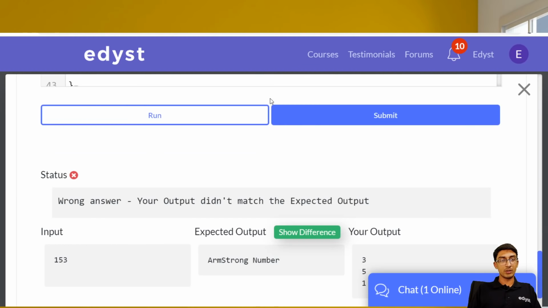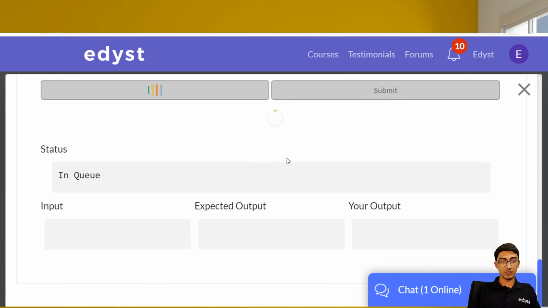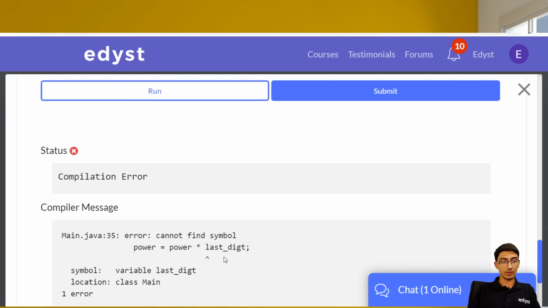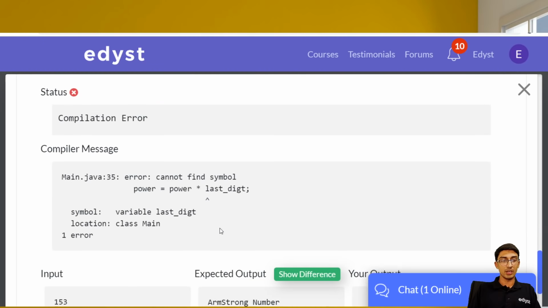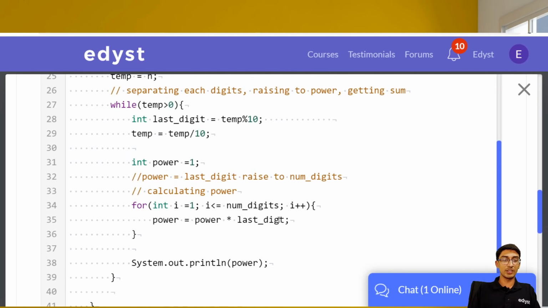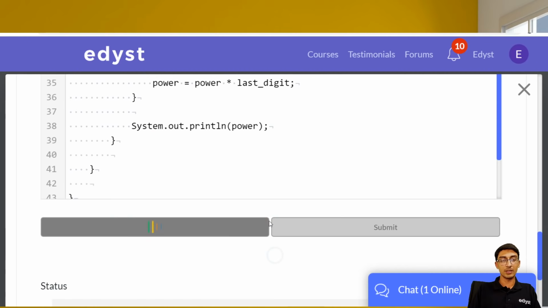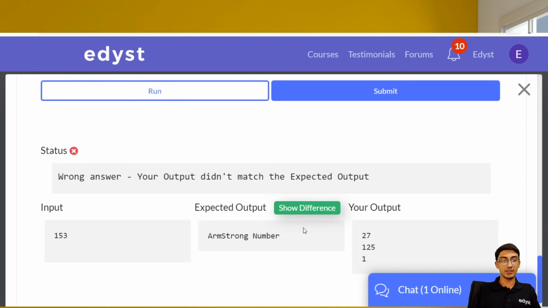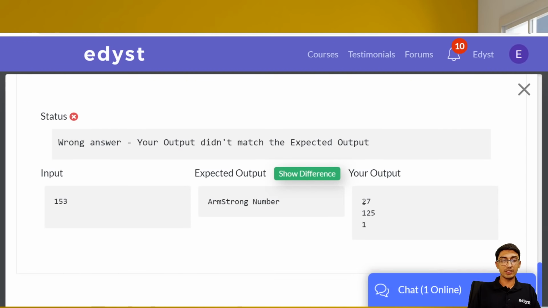Okay, let us print it out and see whether it works. Okay, last digit. So again, whenever you get an error, don't be scared. Like here it actually tells us where the problem is. It says cannot find symbol lastDigit. The reason for that is because we didn't give the spelling correctly. So it's lastDigit, not digit. Okay, so let's run it. And yeah, so it gave us 27, 125, 1, which is nothing but 3 cube plus 5 cube plus 1 cube. So 27, 125, 1.